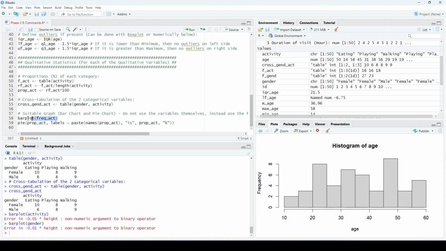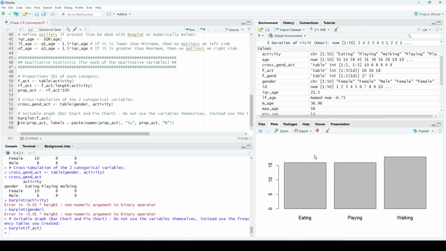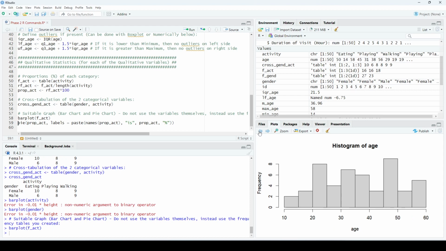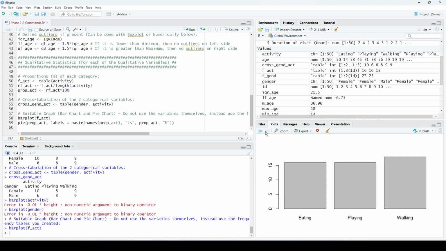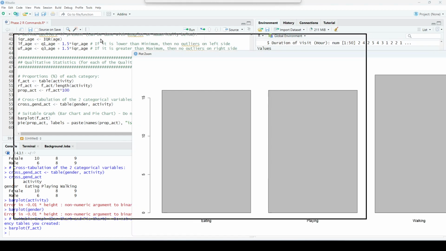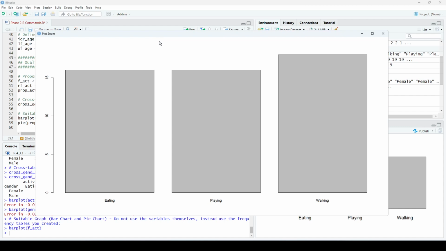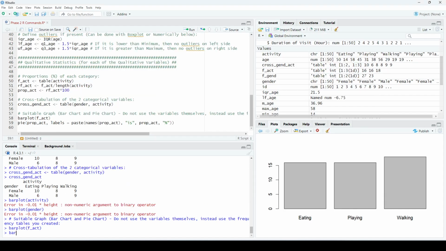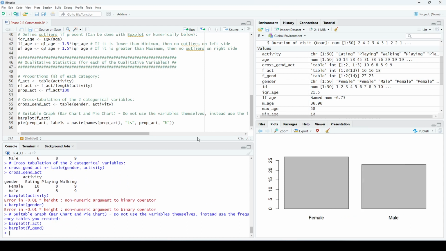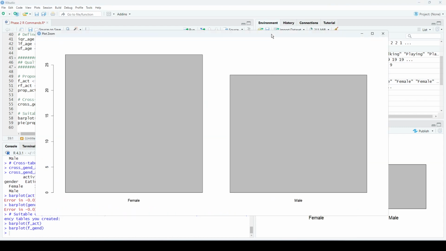So now I will graph the barplot for the variable f underscore act, the frequency table of the activity that I saved here. As you can see, it appeared in the plots here, and here we can navigate the old histograms and box plots that we graphed. This is the history of the plots. So this is here the bar chart of this activity variable. You can also find the bar chart for the gender, f underscore gender that we saved. You must have saved it before. So this is a distribution of males and females inside this sample.